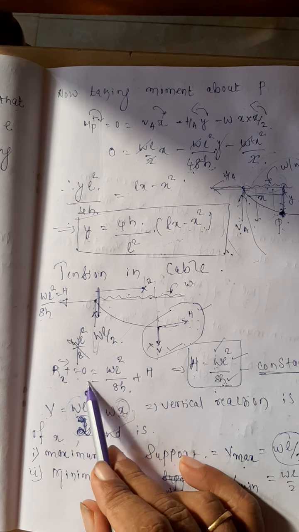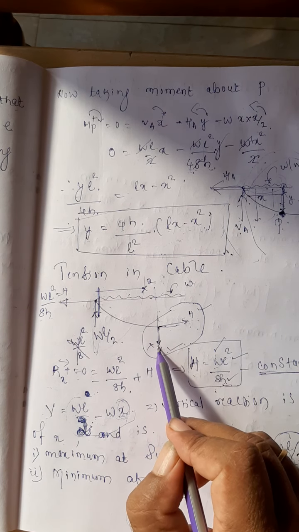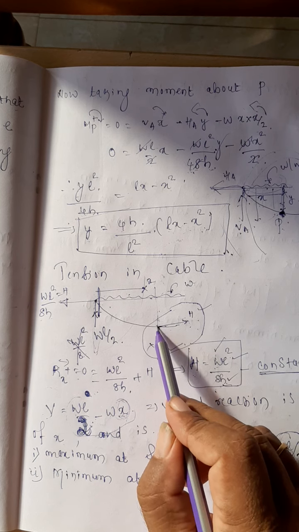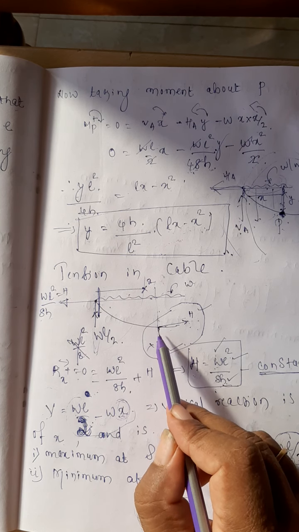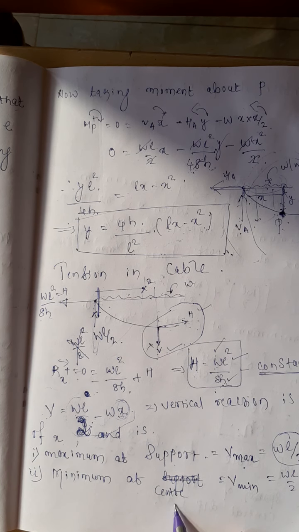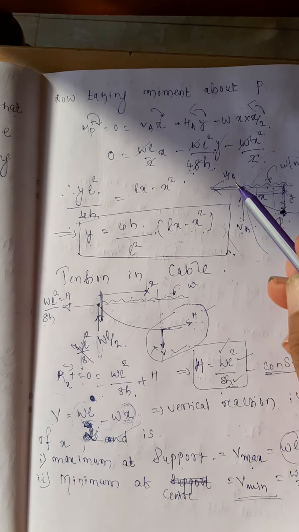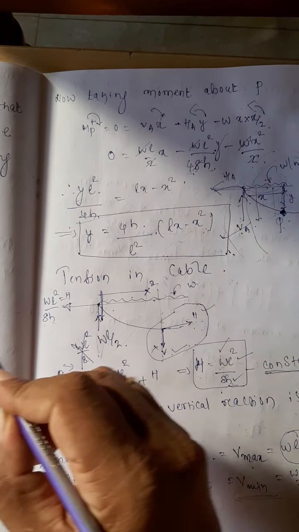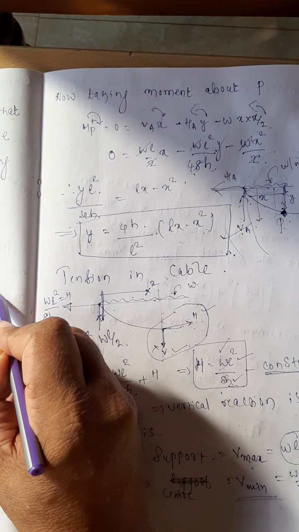The vertical component of the tension is minimum at the center. Therefore, V is minimum at the center and V minimum is 0.